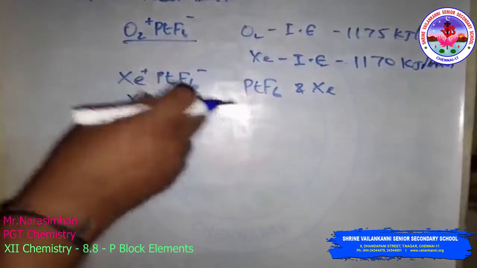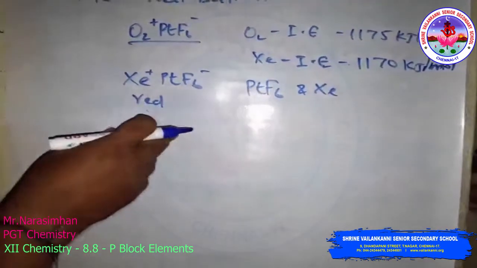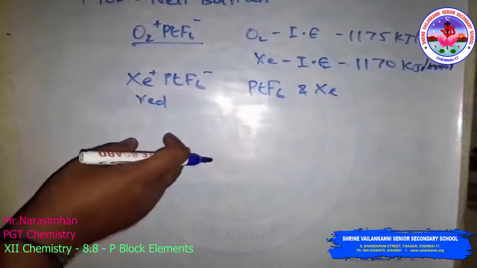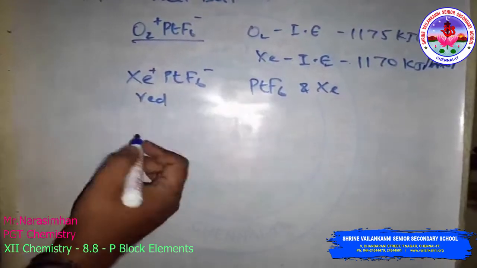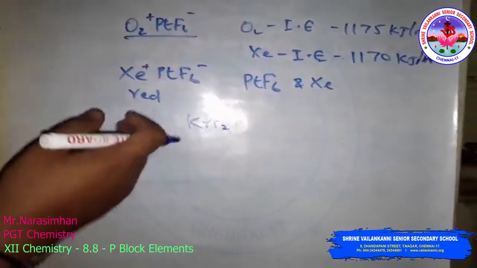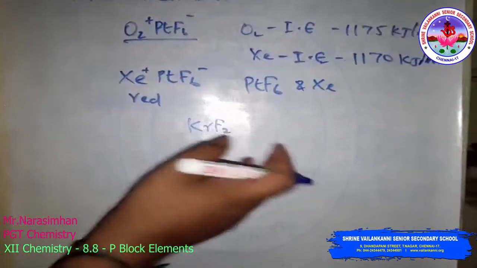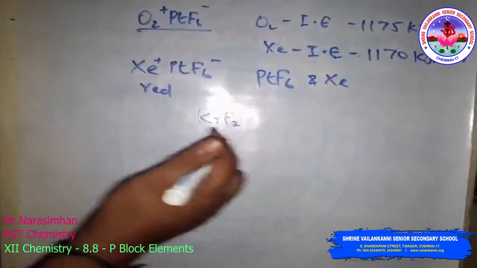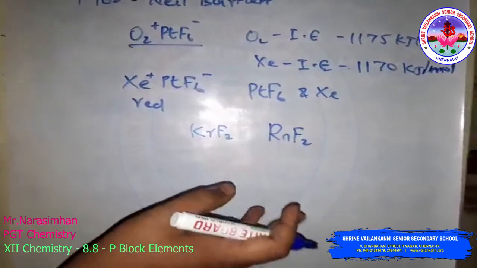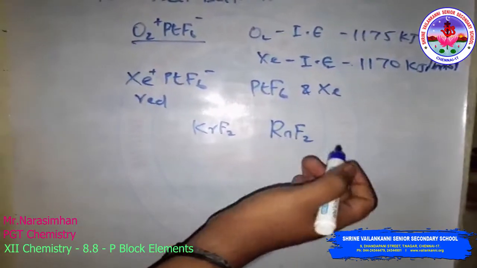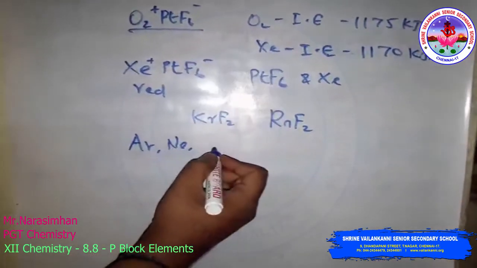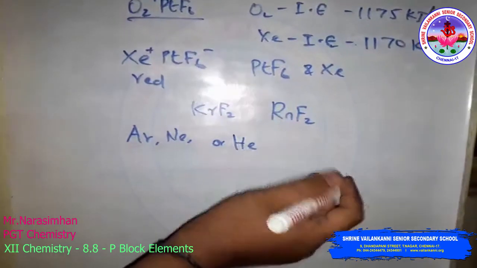After this discovery, a number of xenon compounds, mainly with the most electronegative elements like fluorine and oxygen, have been synthesized. The compounds of krypton are fewer. Only krypton difluoride has been studied in detail. Compounds of radon have not been isolated but only identified, such as radon difluoride, with the help of the radiotracer technique. No true compounds of argon, neon, or helium are yet known.